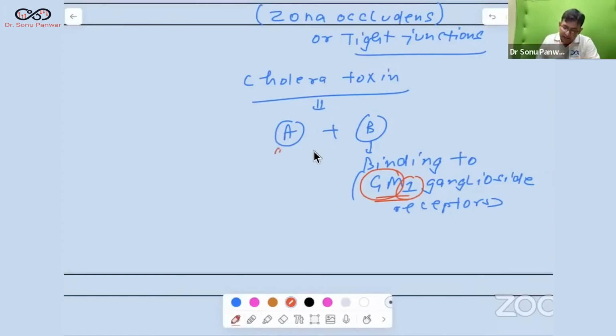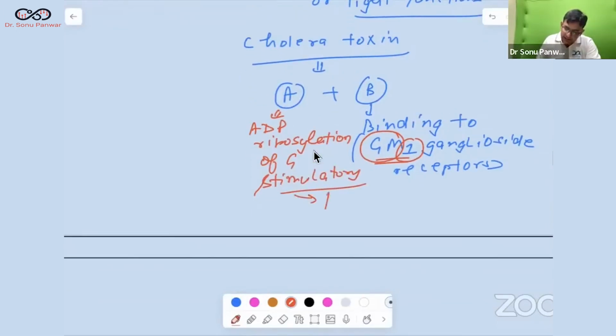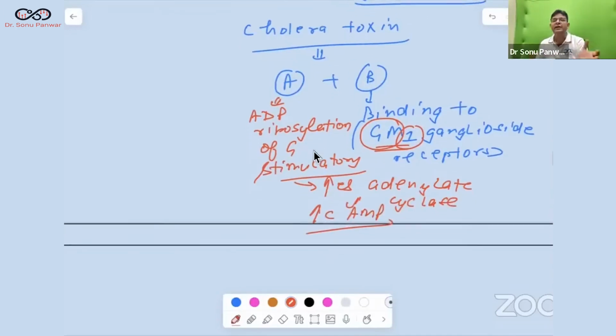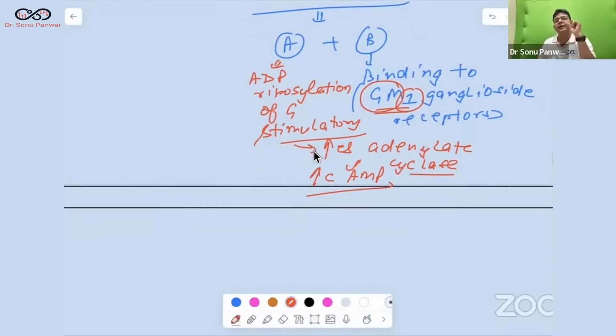And this A helps in ADP ribosylation of G stimulatory protein. Because of that, there is an increase in the adenylate cyclase activity, which increases the cyclic AMP. All the intracellular water comes to the lumen and massive watery diarrhea happens. That is rice watery stool, which mimics arsenic poisoning in forensics. All these are important questions.